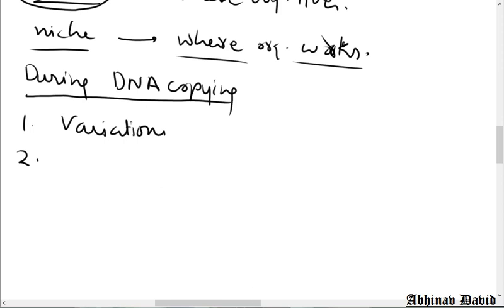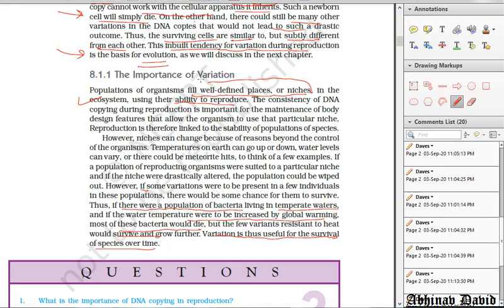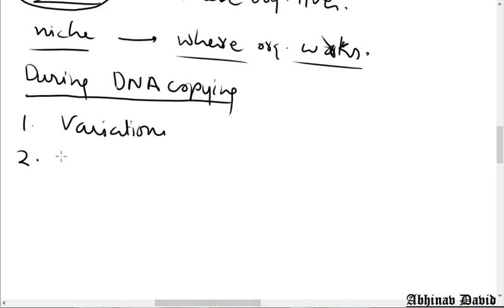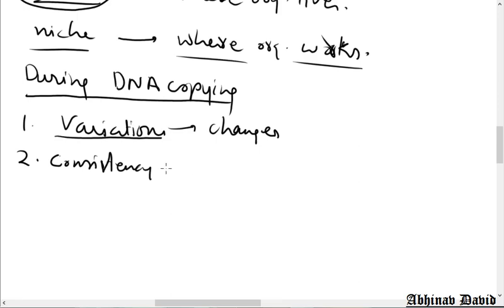The second point is the consistency of DNA copying during reproduction. Okay, now what do you mean by this? Consistency. So variation means changes. Changes that occur during the DNA copying are called variation. Now they are talking about exactly the opposite thing. What is that? Consistency during DNA copying.